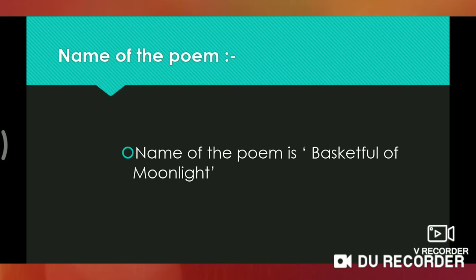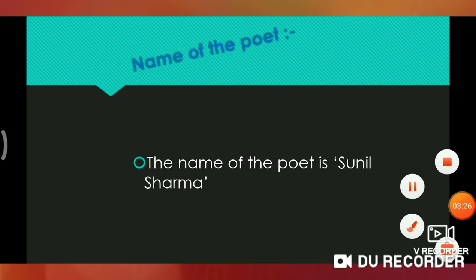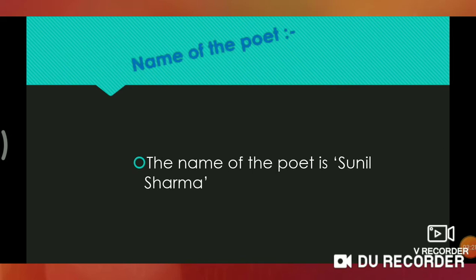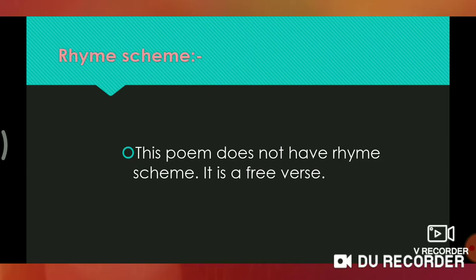Then the second thing, the name of the poet. The name of the poet is Sunil Sharma. In this way, you must write your answer in a full sentence. Then the third thing is rhyme scheme. This poem does not have a rhyme scheme because it is a free verse.